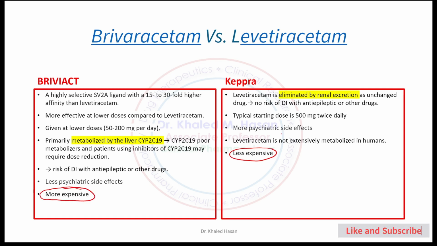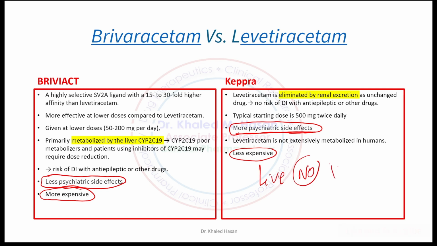Keppra causes more psychiatric or psychotic effect, while here there is less psychiatric effect: depression, suicidal thoughts, anxiety, less, but more expensive. What else? Keppra has minimum effect on the liver, so we have no drug-drug interaction.